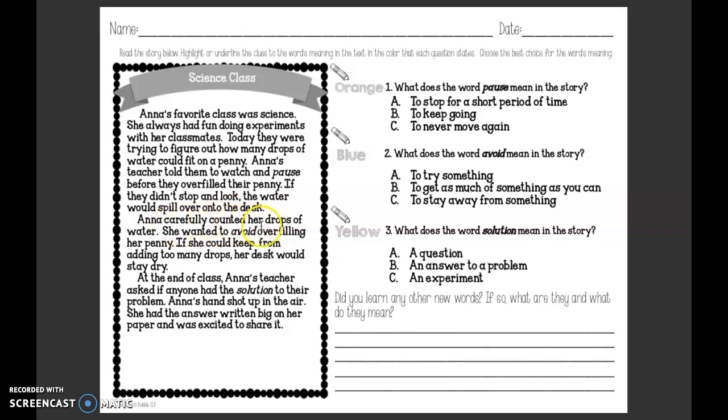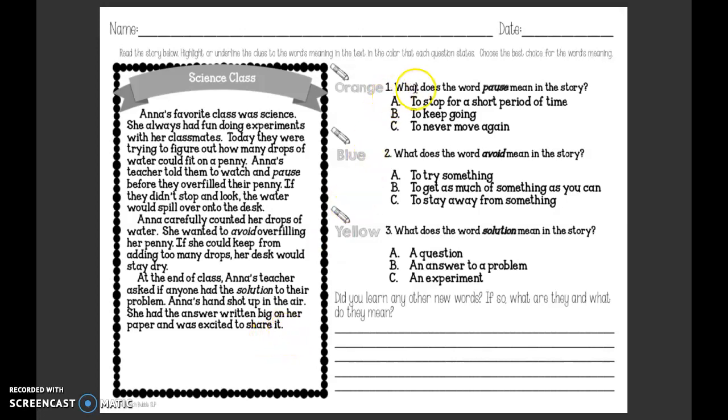Anna carefully counted her drops of water. She wanted to avoid, underline that in blue, overfilling her penny. If she could keep from adding too many drops, her desk would stay dry. At the end of class, Anna's teacher asked if anyone had the solution, underline that in yellow, to their problem. Anna's hand shot up in the air. She had the answer written on her big paper and was excited to share it.